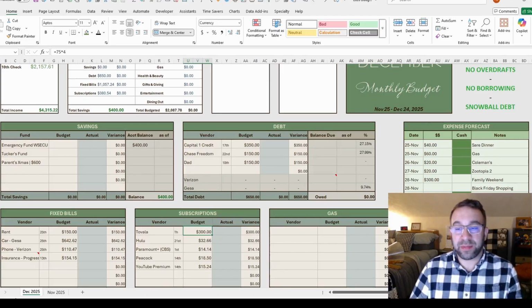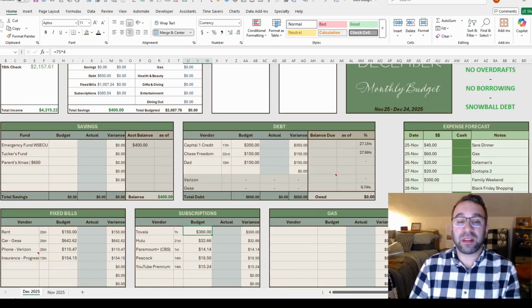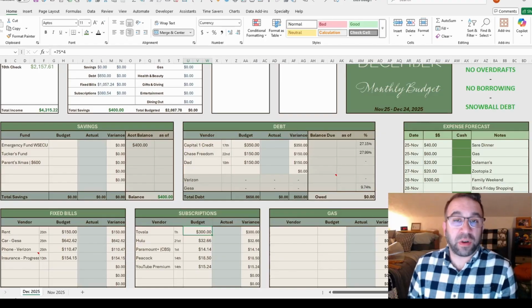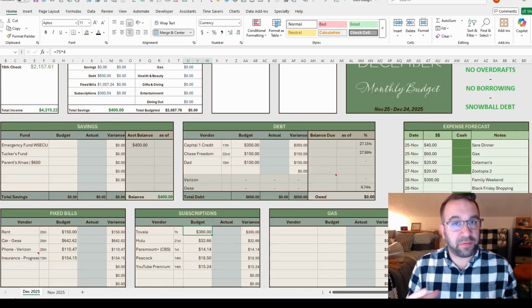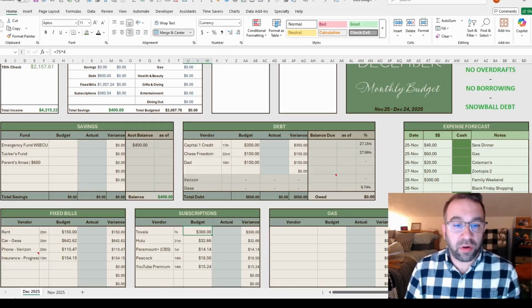$75 a week is typically how that goes. Really, it's actually about $64 to $65 a week, but I like to have a buffer just in case I do an upgrade or something like that.